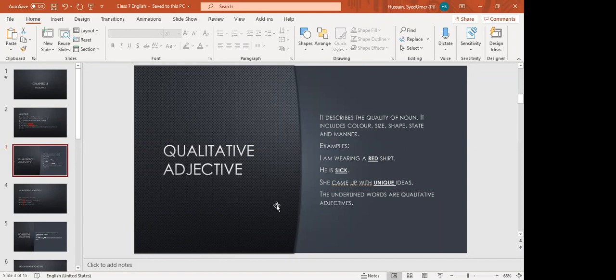I'm sitting on a blue chair. He's writing with a blue pen. But remember one thing, we need to put them before the noun. When we put them before a noun, then it is known as qualitative adjective.